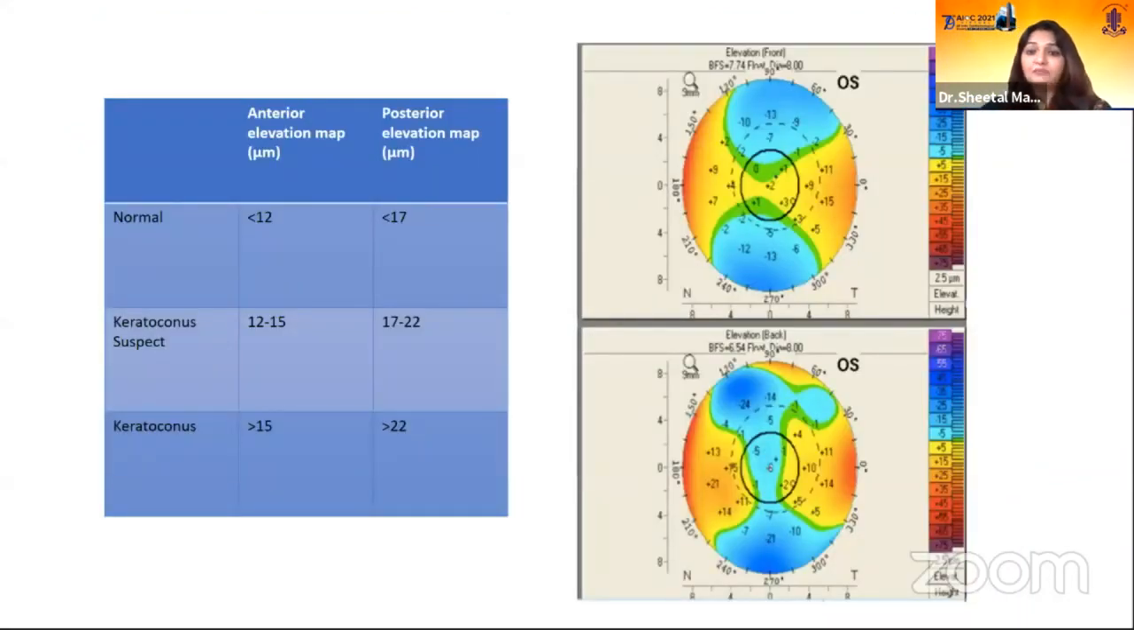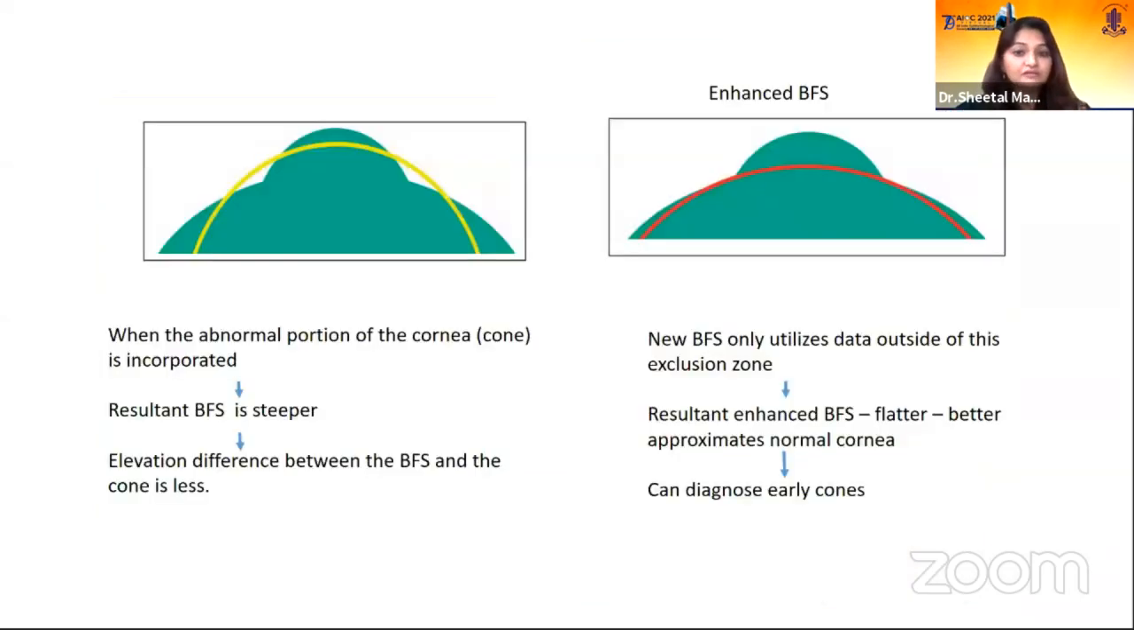So in the elevation map, Pentacam gives the cutoff values for the best fit sphere measured over the 8 millimeter, and these are the cutoff values for suspect as well as keratoconus. Now, Pentacam has something known as the enhanced best fit sphere. What the normal best fit sphere does is it measures all the points, all portions of the cornea, including the cone, over the 8 millimeter. So the resultant BFS in keratoconus is slightly steeper, so it can unmask early cone.